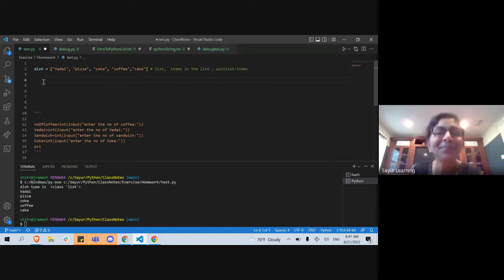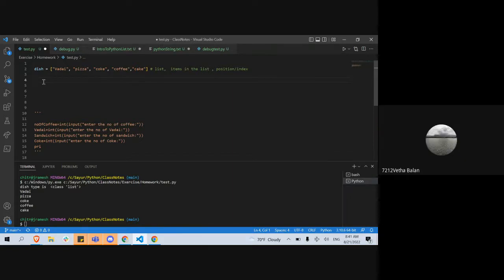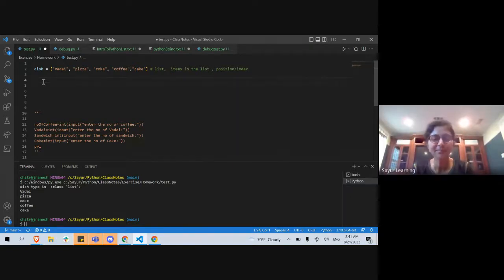Yes, right? Just like how we have a dish collection, I want to have a collection of costs also, but there is a small catch, but we'll talk about it. How do I have the collection of cost or price, whatever we want to call it? How can we do it? Ma'am, we can create a list the same way. Okay, tell me the name. What's going to be the name of my list?